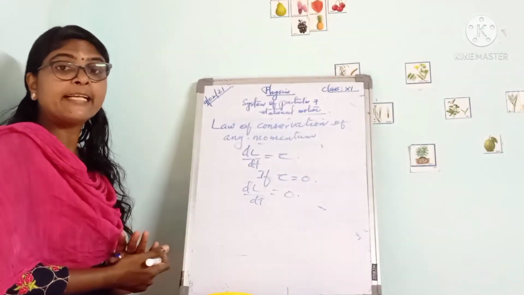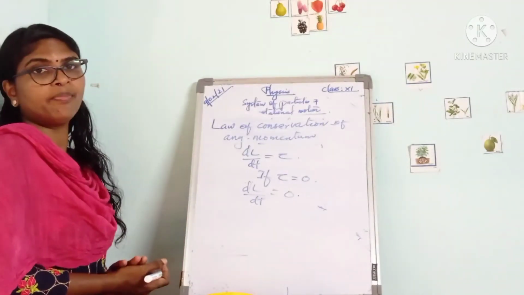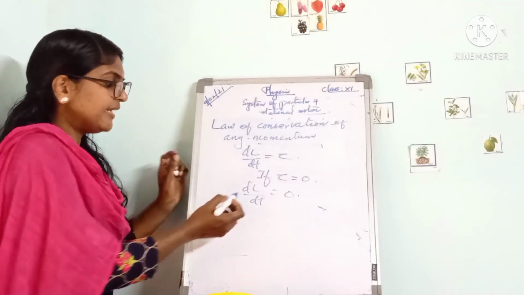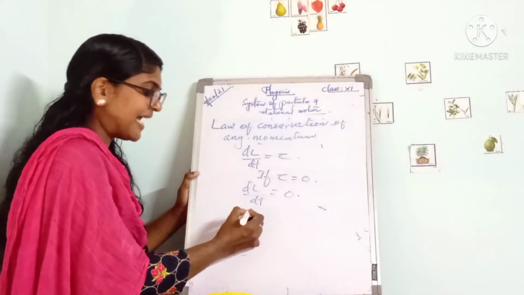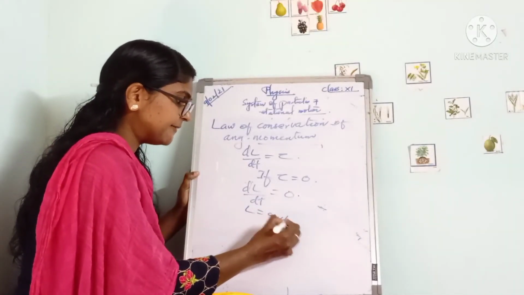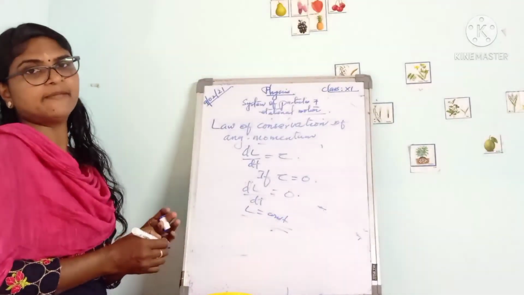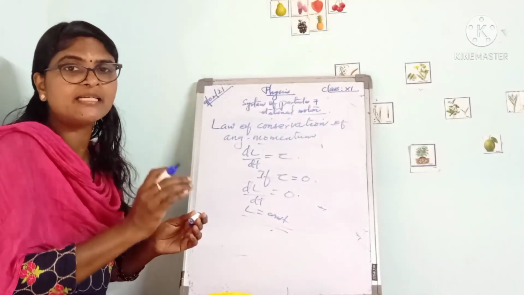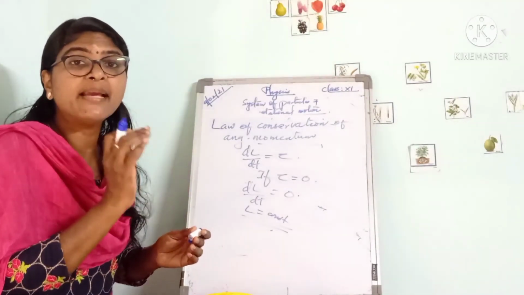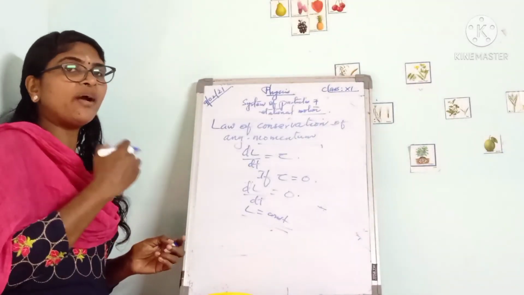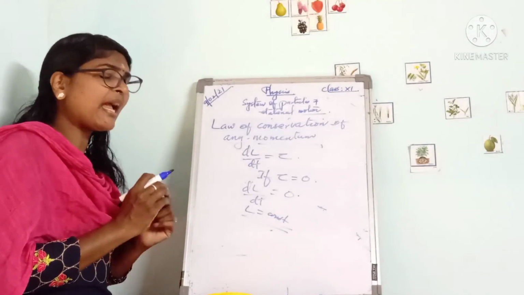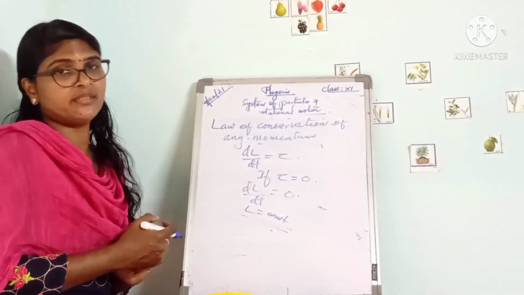All of you know the derivative of a constant is 0. If dL by dt is equal to 0, that means L is a constant. That is, if no external torque acts on a particle, its angular momentum remains a constant.